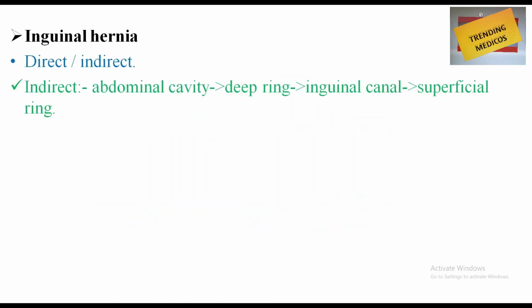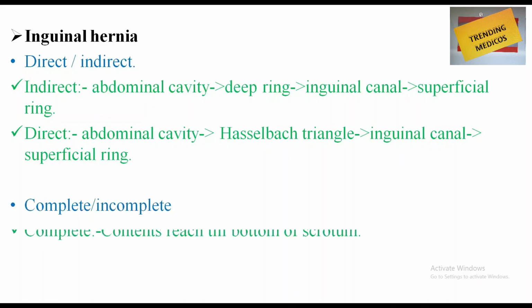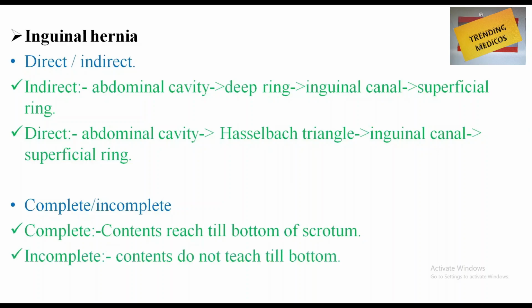Inguinal hernia can be direct or indirect. In indirect, it enters through the abdominal cavity to the deep ring, to the inguinal canal, to the superficial ring. Direct one: abdominal cavity, Hesselbach's triangle, inguinal canal and superficial ring. It may be complete or incomplete. Complete, contents reach till the bottom of the scrotum. In incomplete, the contents do not reach till the bottom of the scrotum.